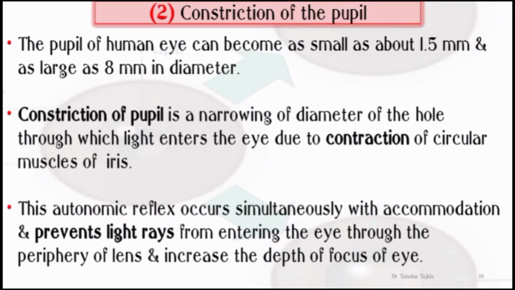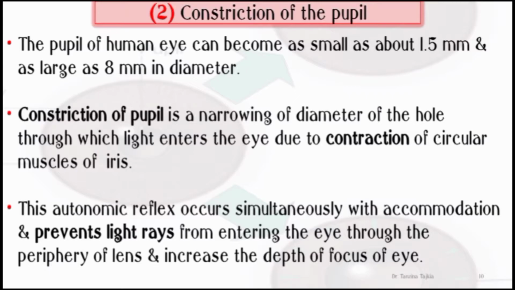Then, constriction of the pupil. The pupil of the human eye can become as small as about 1.5 mm and as large as 8 mm in diameter. Constriction of the pupil is the narrowing of the diameter of the hole through which light enters the eye, due to contraction of the circular muscles of the iris.